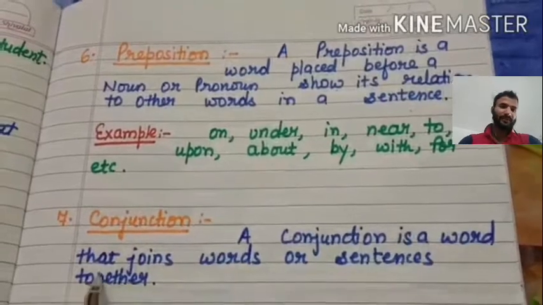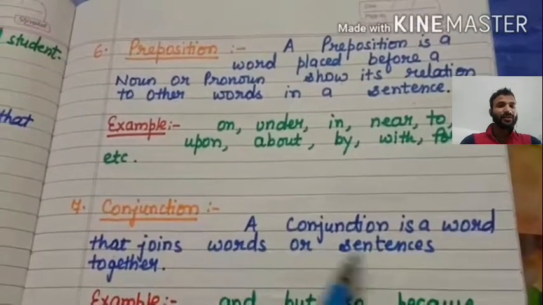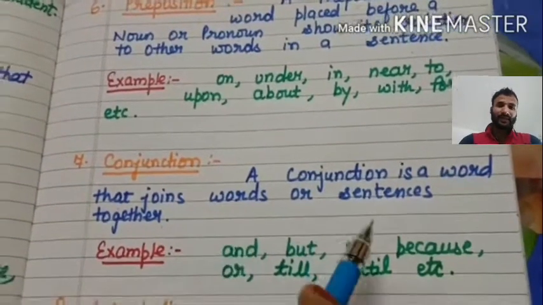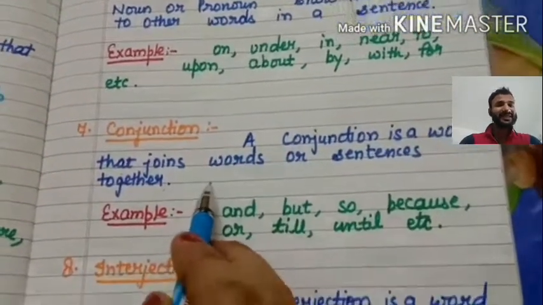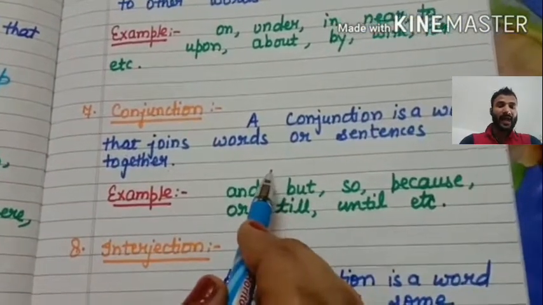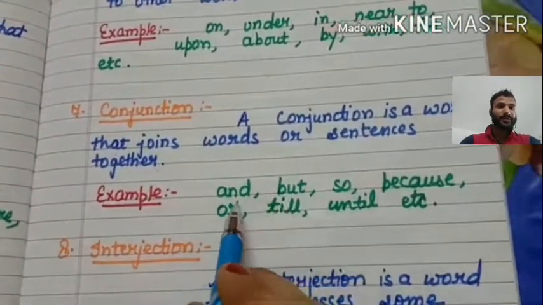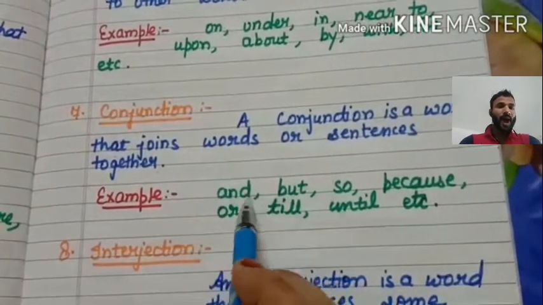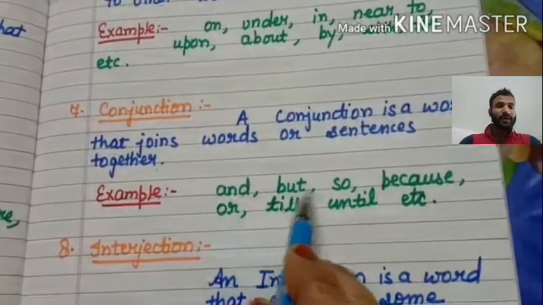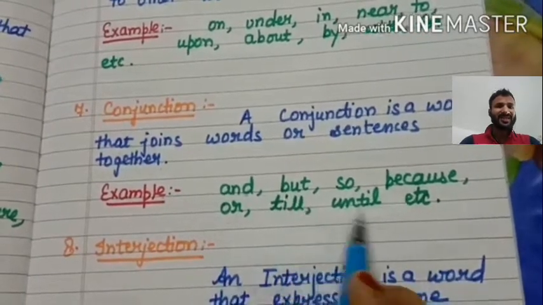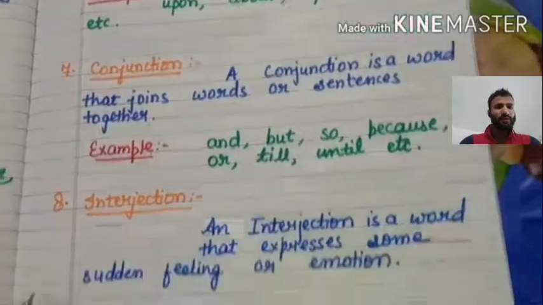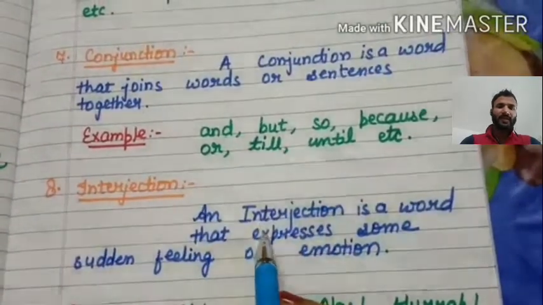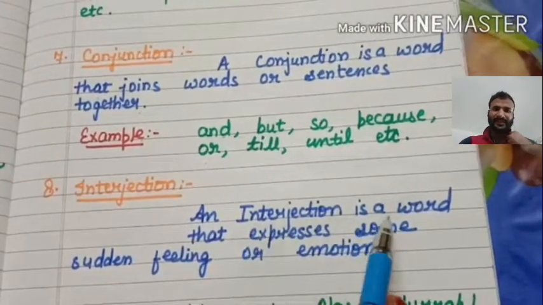Now conjunction. A conjunction is a word that joins words or sentences together. It can join some words or it can join some sentences. For example: and, but, so, because, or, till, until. These are examples of conjunctions, which help in joining words and sentences.